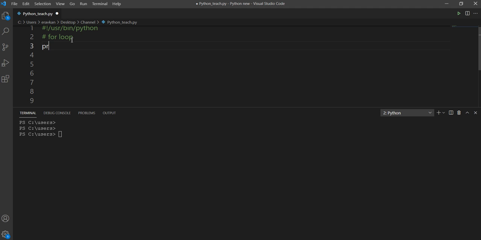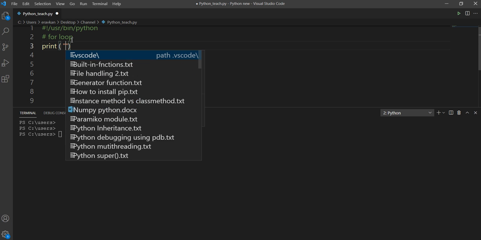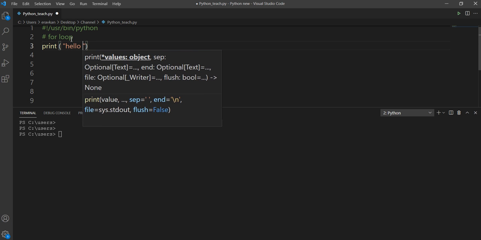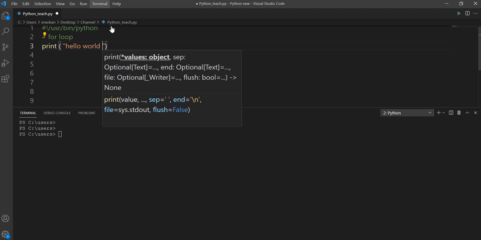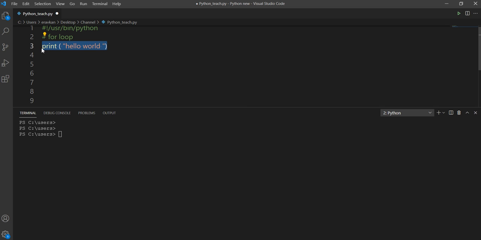So I will give you an example. Suppose you have to print hello world 5 times. Then what you can do, you can paste it 5 times. That is one way of doing it. Or you can do it using a for loop. You can print it. The syntax I will explain later on, I'm just giving you an example.